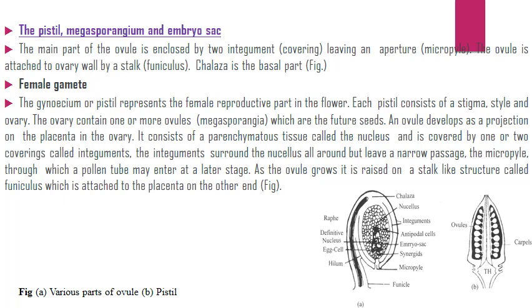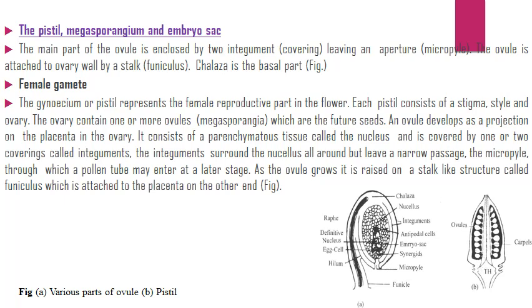Female gamete. The gynoecium or pistil represents the female reproductive part in the flower. Each pistil consists of stigma, style and ovary. The ovary contains one or more ovules, which are the future seeds. An ovule develops as a projection on the placenta in the ovary.